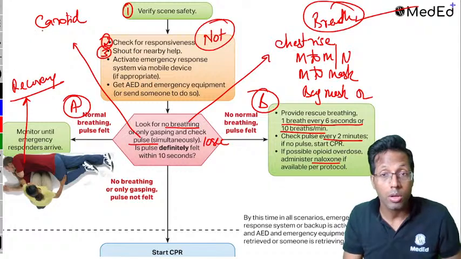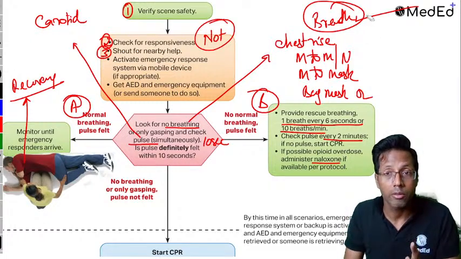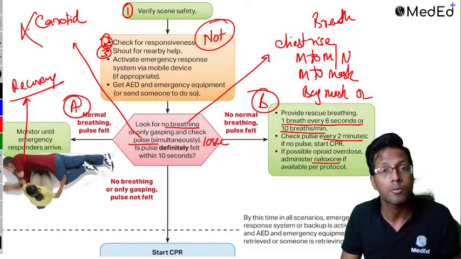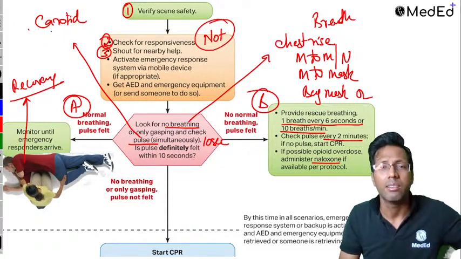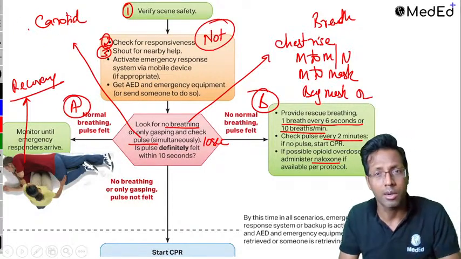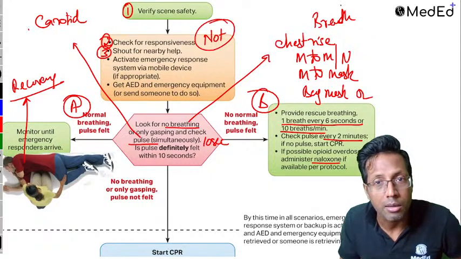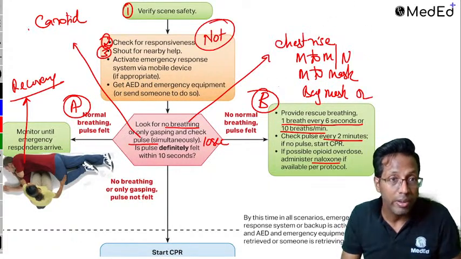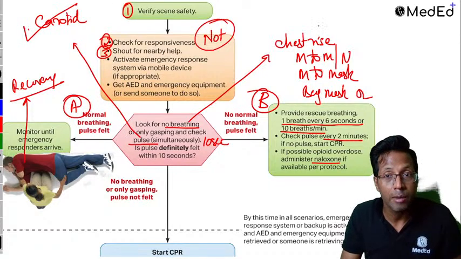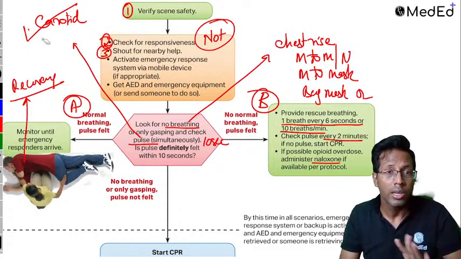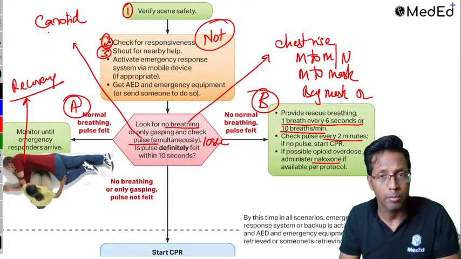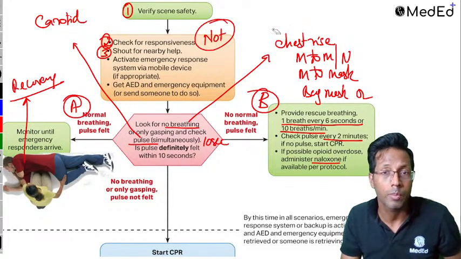So this is about the second scenario, where some people say, sir, what if the pulse was absent and breath was present? So the patient goes to the medical side. You're not supposed to start CPR here. No chest compression, the patient is breathing, right? Now the second part, B, where the pulse is present and breath is absent, is the other scenario. You're not doing CPR in that scenario. Here you will give breath, because the breath was absent, so I'm giving breath to the patient.